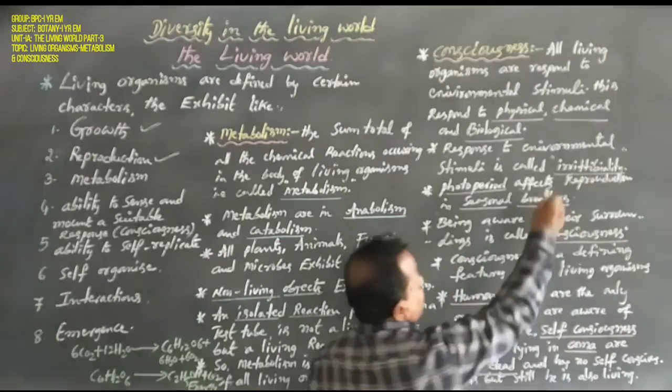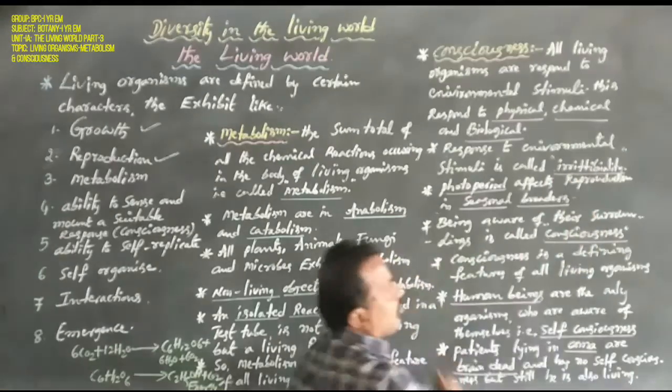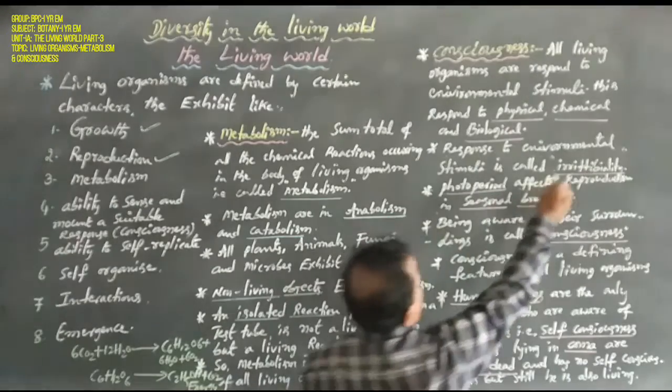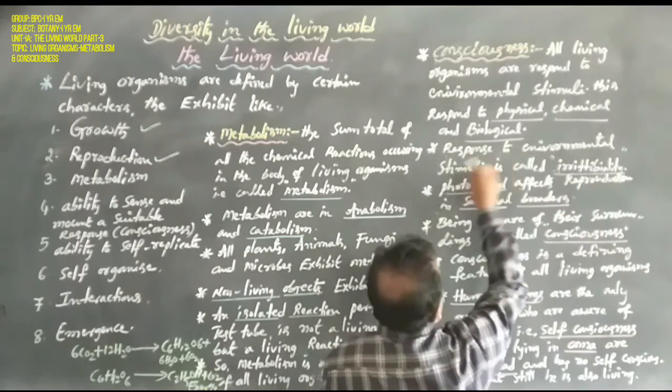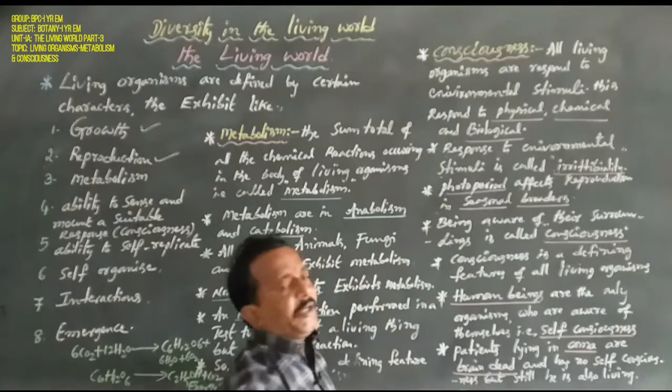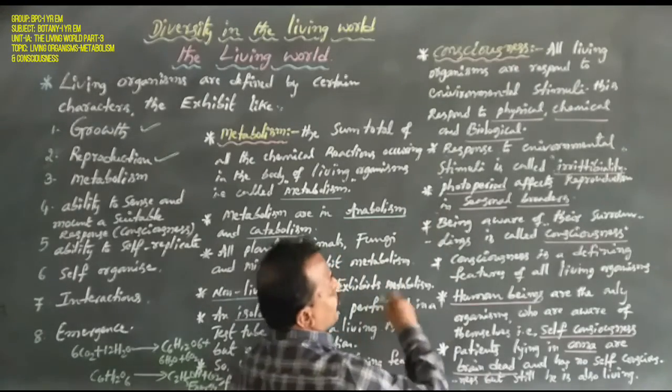Don't confuse this: irritability means responding to environmental stimuli, in any living organism.